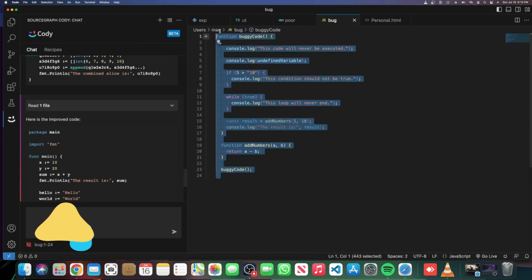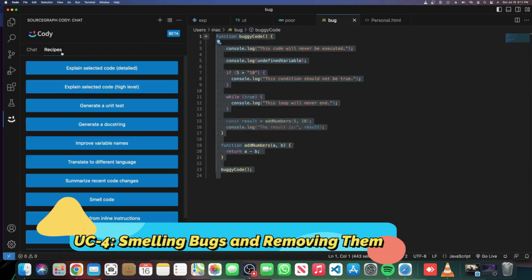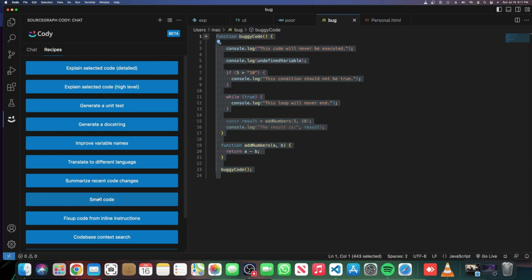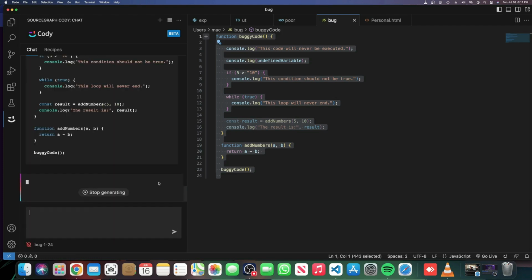Let's explore use case number 2 now. Use case number 2 is that you can use Sourcegraph Cody for smelling bugs and removing them. You can find bugs in the code and remove those bugs from your code with just one click. This is a really good use of Sourcegraph Cody. Let's take an example. Let's take this code. I'll go ahead and click on smell bugs and remove code.